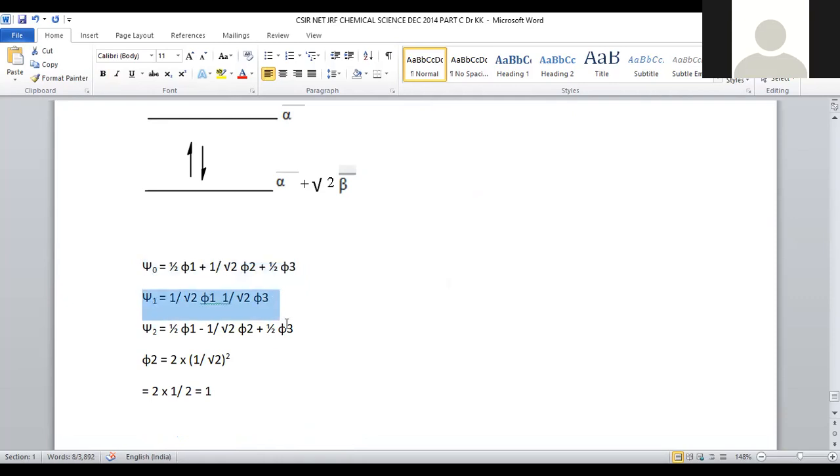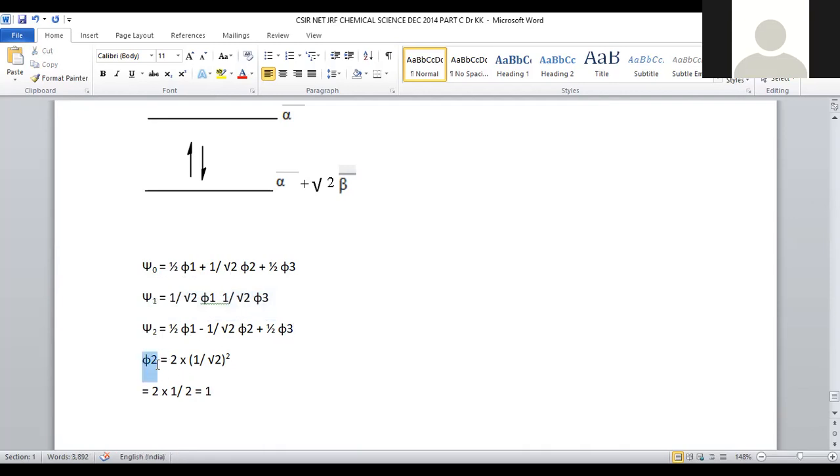For the wave function psi 1, the second level, it is 1 by root 2 phi 1 minus 1 by root 2 phi 3. This is the value for the wave function of the second level. For the third level, being an antibonding orbital, it is indicated as psi 2 is equal to 1/2 phi 1 minus 1 by root 2 phi 2 plus 1/2 phi 3. This is the value for the third level.